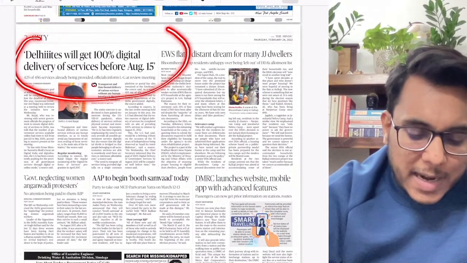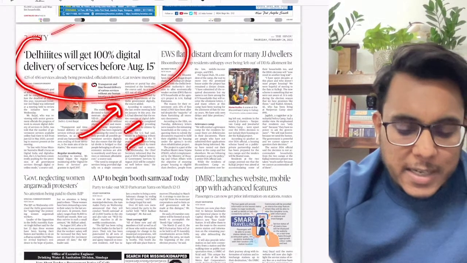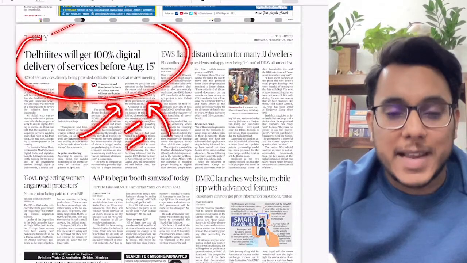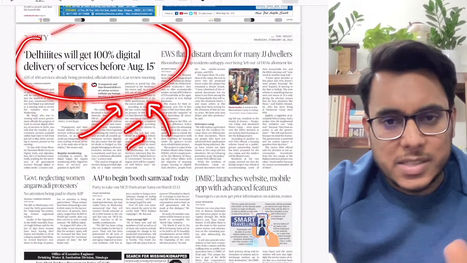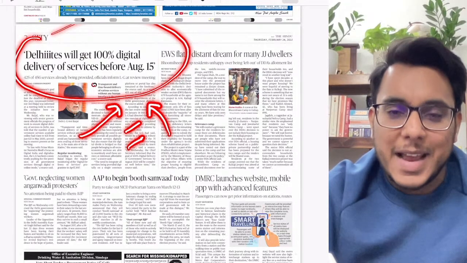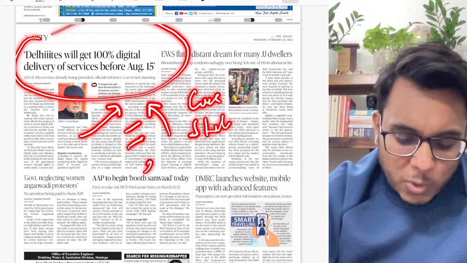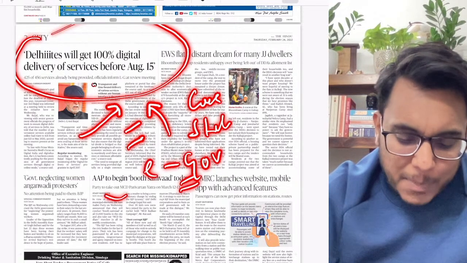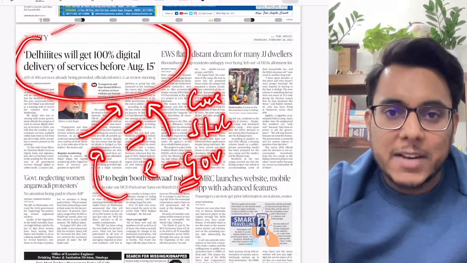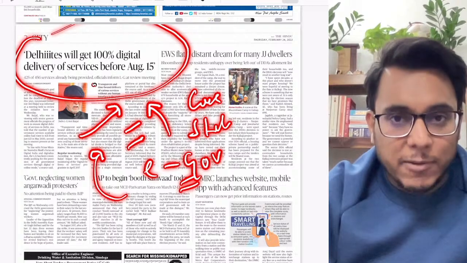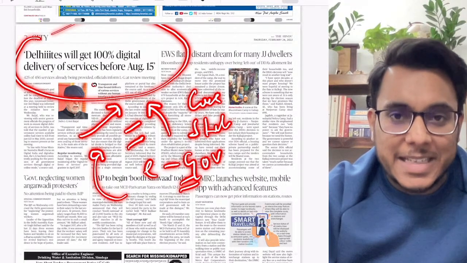Now, Delhiites will get 100% digital delivery of services before August 15th. So guys, this is actually a very good case study. Don't go into the detail, just the headline is more than sufficient. It can be used as a case study in answers related to e-governance. So what is happening is the Delhi government is providing all the services that a citizen can need from the government in a digital manner.